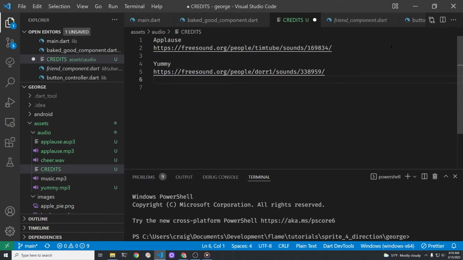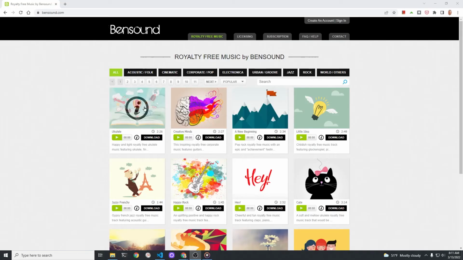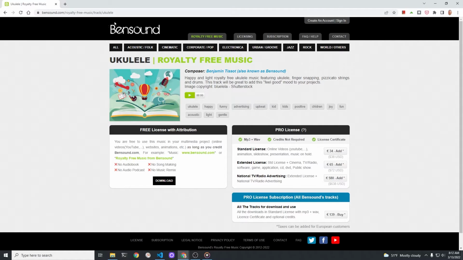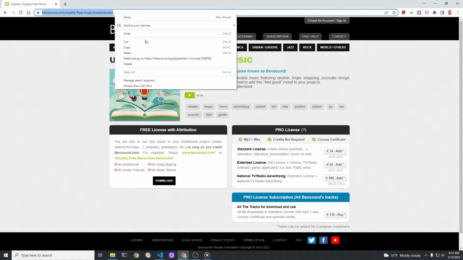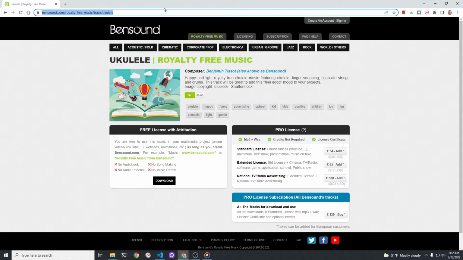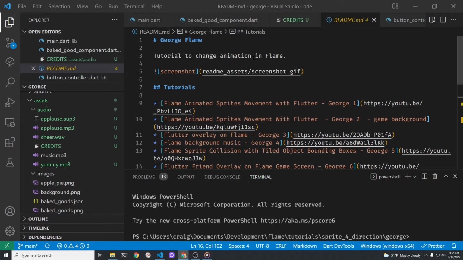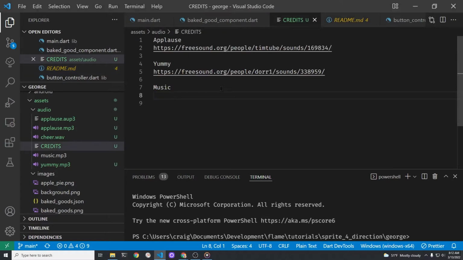Since I have this open, I'm also including the background music, which I got from Ben Sound and it's ukulele. I do know that all of these assets are under the Creative Commons or similar. However, it is good to just record where you got it from, so that maybe at a minimum, if you do publish your game, you can at least give the person a shout out or something.